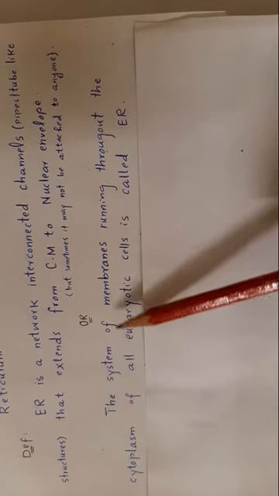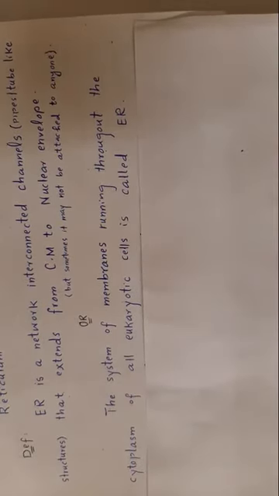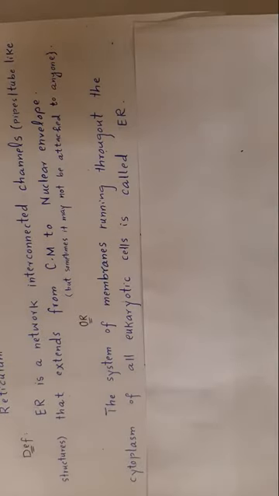Or we can define it as the system of membranes running throughout the cytoplasm of all eukaryotic cells is called endoplasmic reticulum.